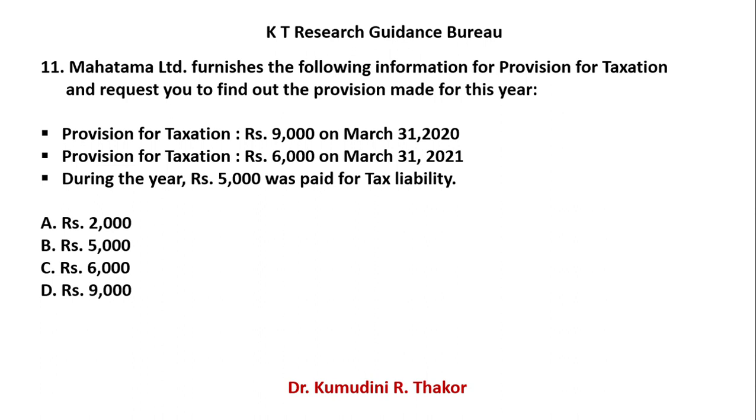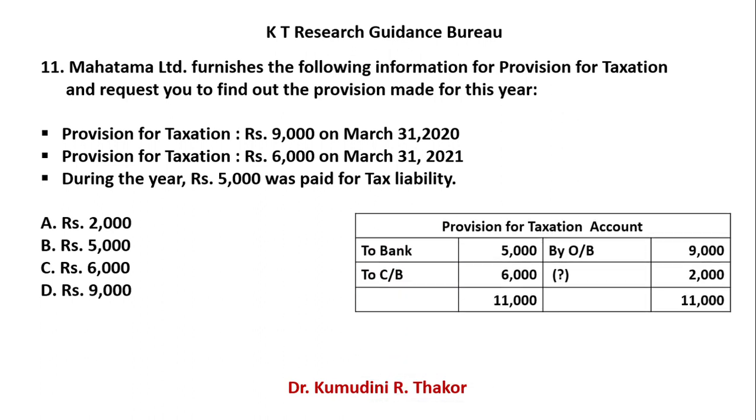This is provision for taxation, so always credit balance 9,000 rupees. Closing balance debit side 6,000 rupees. You paid 5,000 rupees tax liability. Your journal entry for this transaction is provision for taxation account debit to bank account.